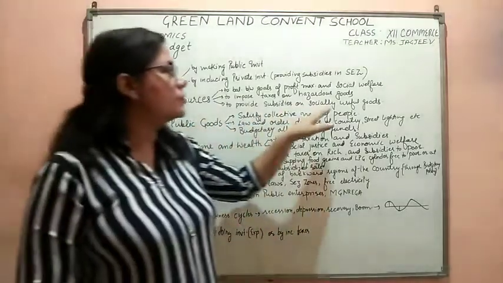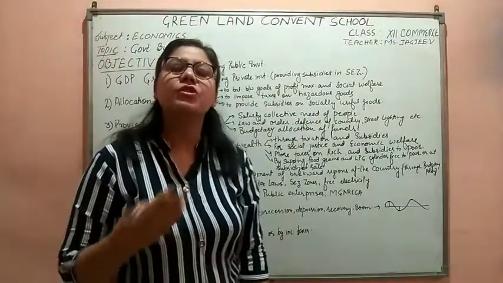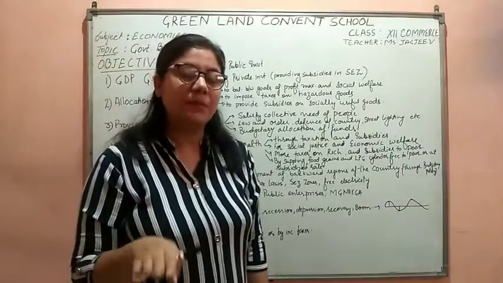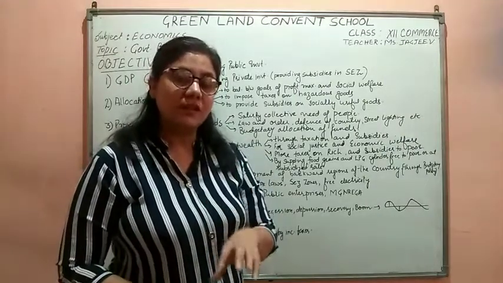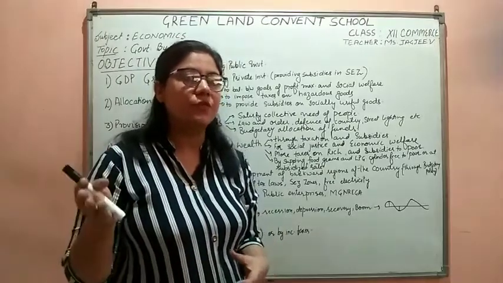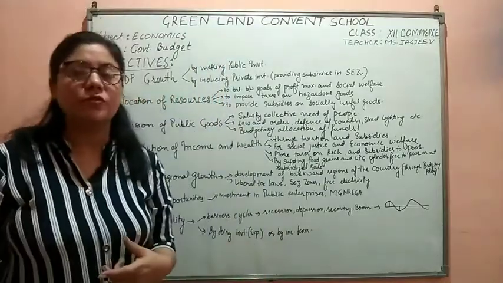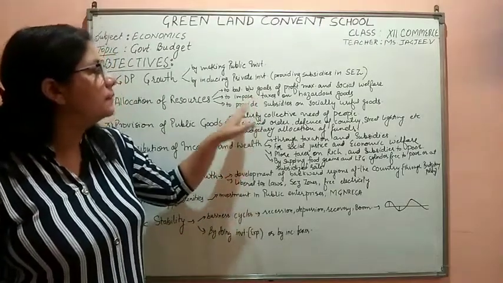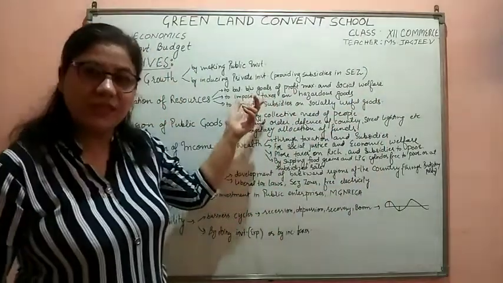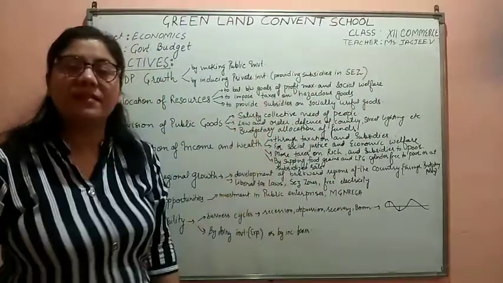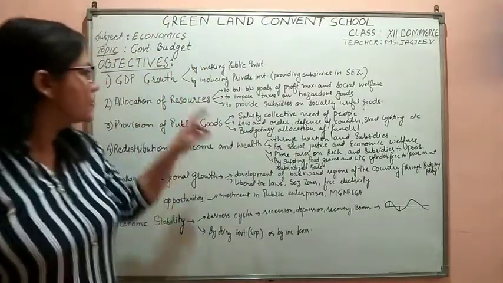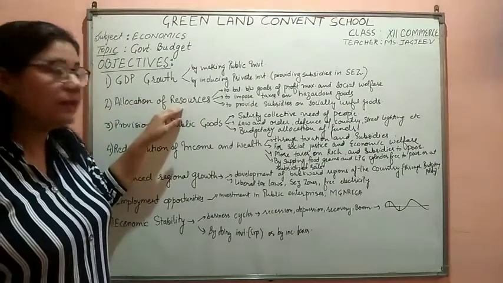Then it provides subsidies on socially useful goods, like medicines or whatever is needed by the people of the country. On those goods the government gives subsidies to the producers, so that the producers produce more and more of those goods. In this way, the government balances between profit maximization and social welfare. How? By imposing taxes on the hazardous goods and providing subsidies to the goods which are socially beneficial for the people of the country. So, allocation of resources, hope it is clear.